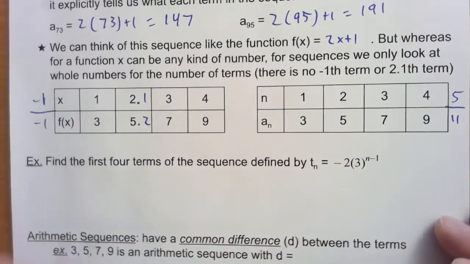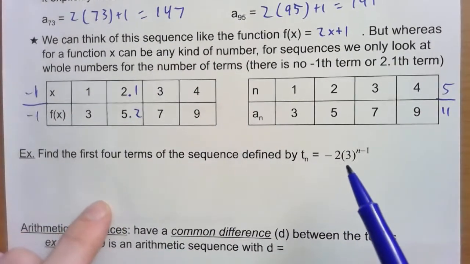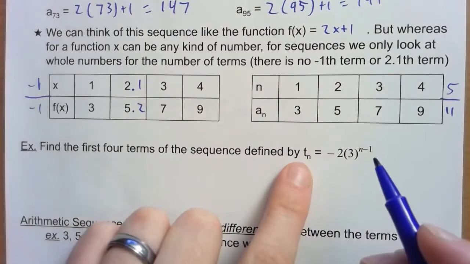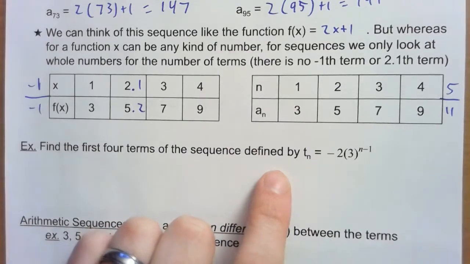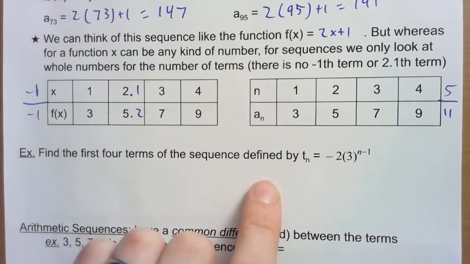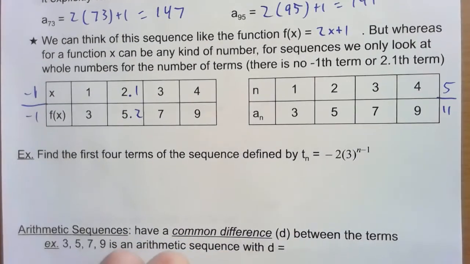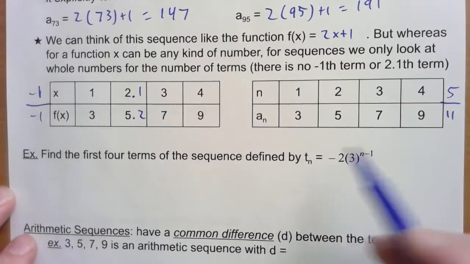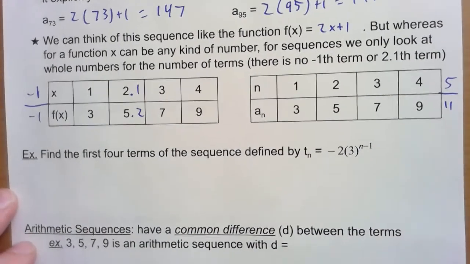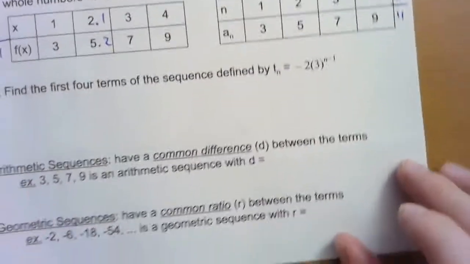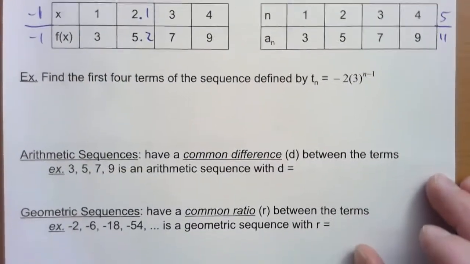Okay, so why don't you go ahead and give this a try now? Let's say I give you an explicit formula here. Again, this is just kind of like a function, where instead of x we've got n, and instead of f of x we've got t sub n, and you can't plug in any numbers you want to it. You can only plug in the numbers 1, 2, 3, 4, 5, 6, 7, and so on, those whole numbers. Okay, so given this explicit formula, kind of like a function, why don't you go ahead and take a minute and just write out the first 4 terms of the sequence for me.